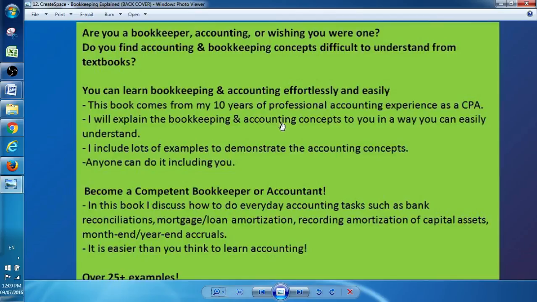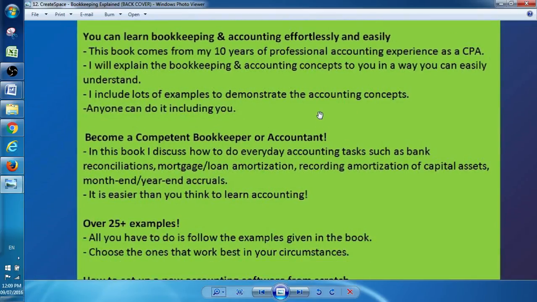This book was written for a bookkeeper, somebody in accounting, or somebody who wants to be a bookkeeper or be in accounting. You find that textbooks in accounting and bookkeeping are quite difficult to understand. So this book was written with my 10 years of professional experience as a CPA. I keep the chapters as short as possible, and I also demonstrate them with accounting concepts so that it's very easy to understand, very quick to read. The book is more of a quick reference guide, so it's very short, very straight to the point, and demonstrates it with many examples.